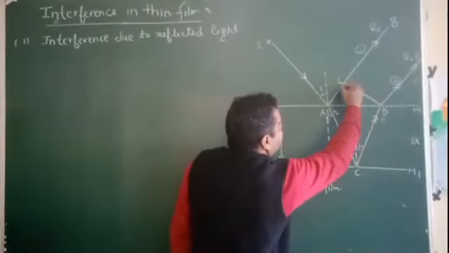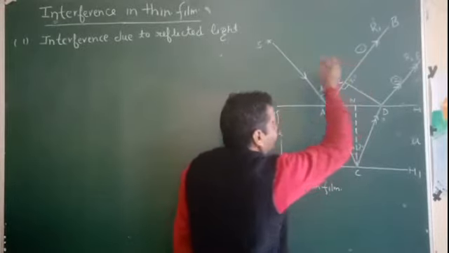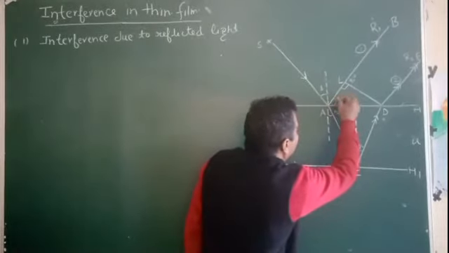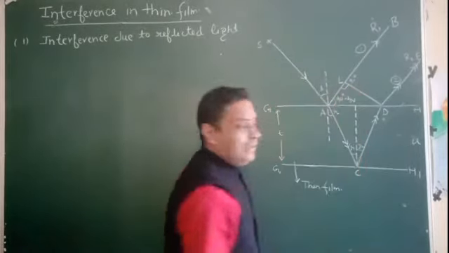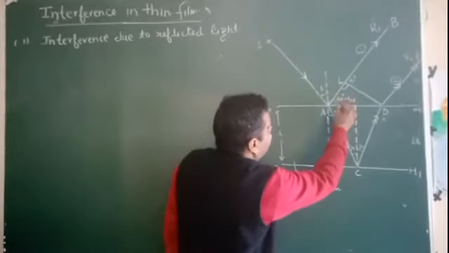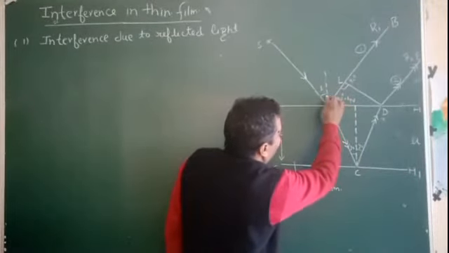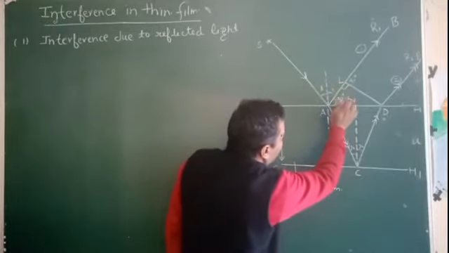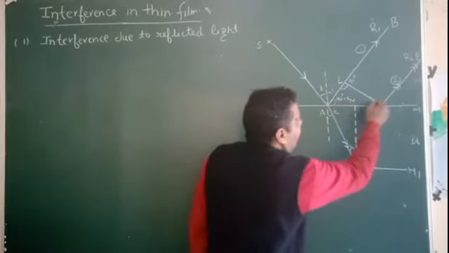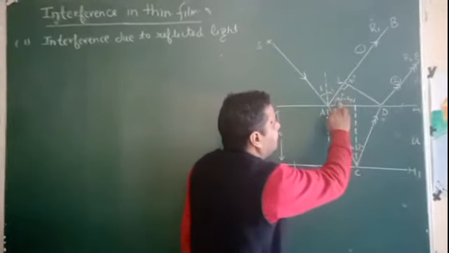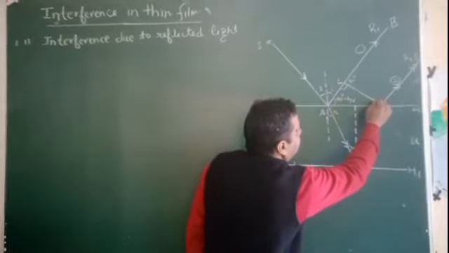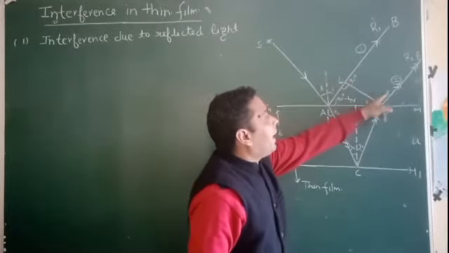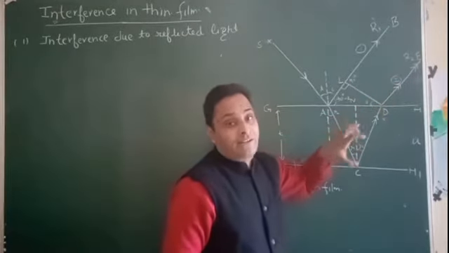This is 90 degrees. Understand? And here this is basically 90 degrees minus I, because this is totally 90 degrees and this is again I, so then 90 degrees minus I, and this is basically I. So you have seen that these two rays generate a path difference.